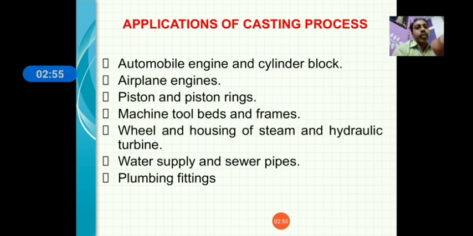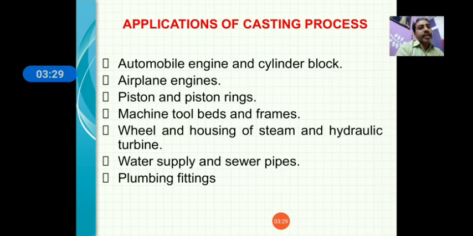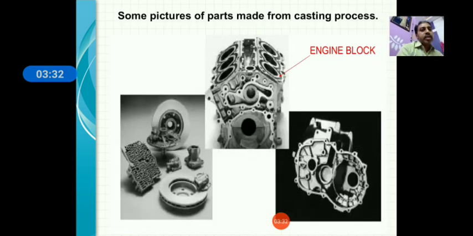This is most important: all the machinery in our workshop, the lathe machines, milling machines, shaper machines, all have structures that are manufactured by the casting process. Then wheels and housings of steam and hydraulic turbines, water supply and sewer pipes, then plumbing fittings, etc.